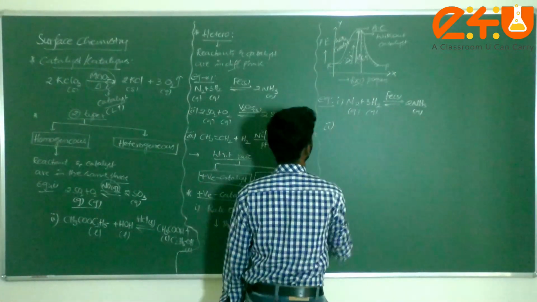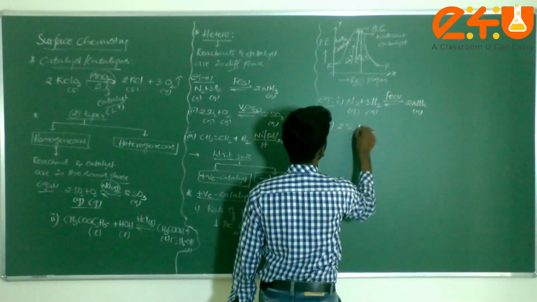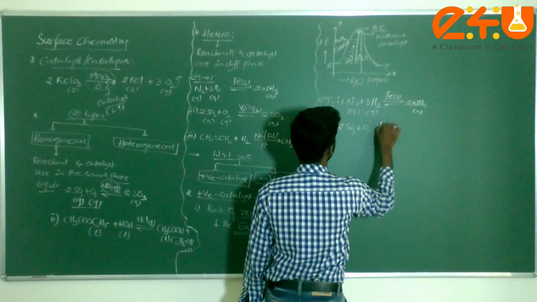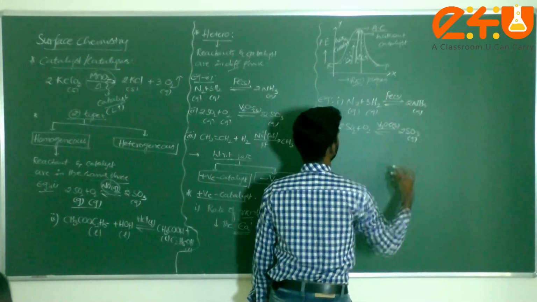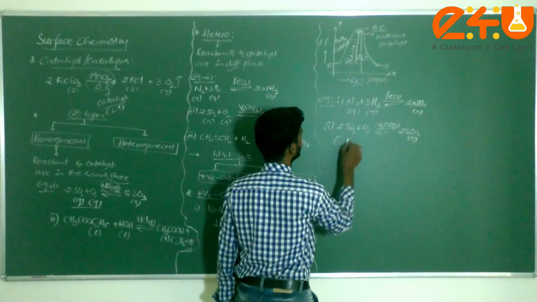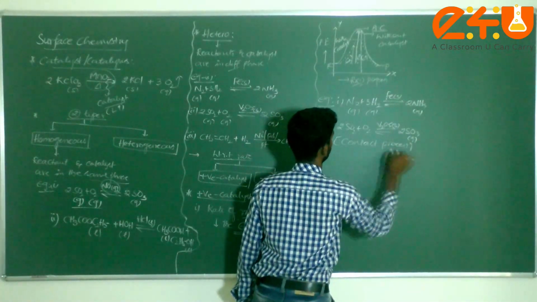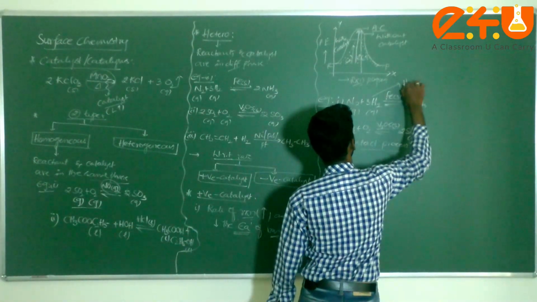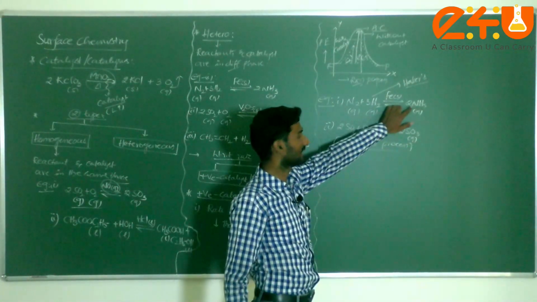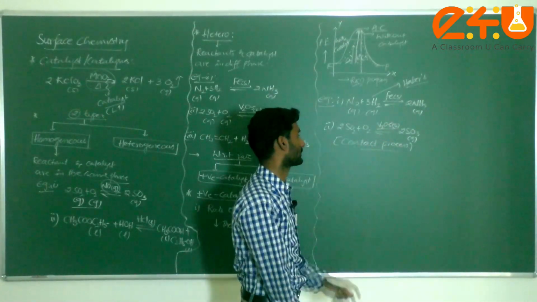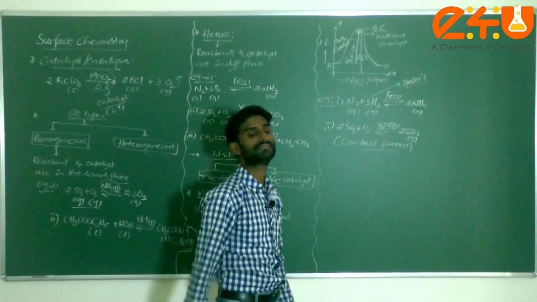Now if you take 2SO2 plus O2, which gives rise to, with vanadium pentoxide, which is a solid, 2 moles of sulfur trioxide gas by the contact process. This process is called what, dear students? The contact process, and the other process is called the Haber's process. By using the Haber's process we get ammonia gas. With the help of the contact process we get sulfur trioxide, which finally reacts with oleum and forms sulfuric acid.